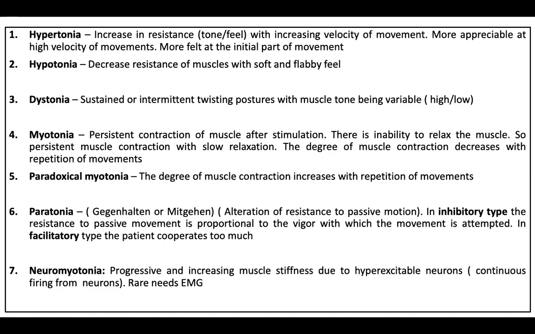Neuromyotonia is a painful and progressive muscle stiffness of a particular group of muscles, usually the bilateral calf or the back muscles, due to continuous firing of hyperexcitable neurons. This is an extremely rare condition. I remember in Aster, I had seen one suspected child who responded to phenytoin. Okay, so neuromyotonia is usually due to genetic, acquired, or autoimmune causes, but it is extremely rare in children.